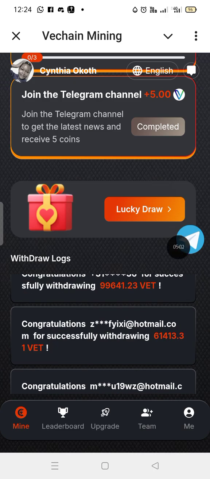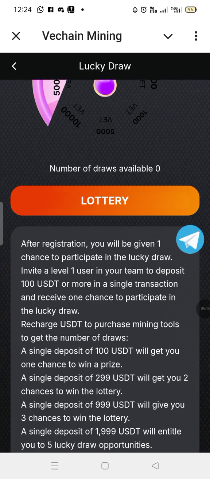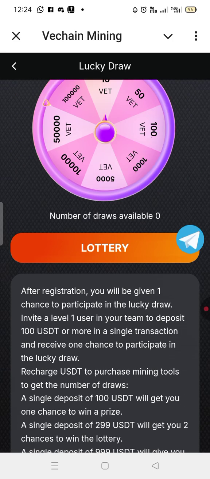And again, you can also go for the lucky draw, and it has all its own instructions. So you have to go through the instructions for you to know what should be done and what not to do in order to get the lottery spin.